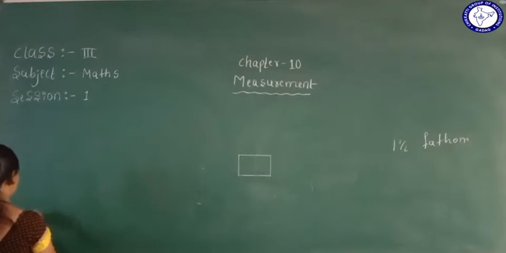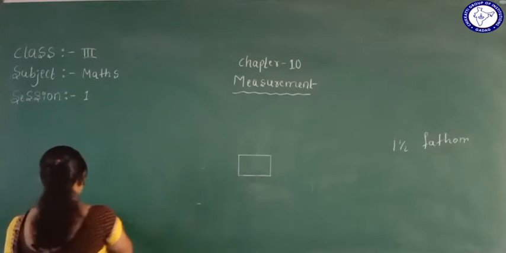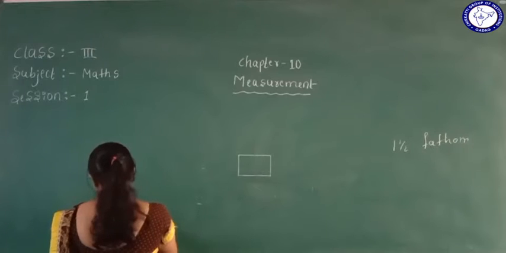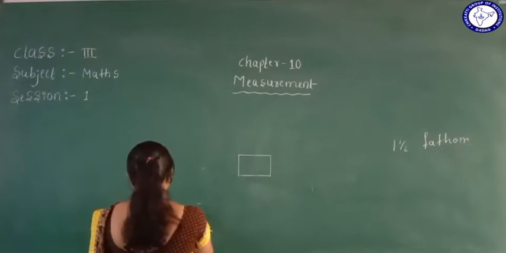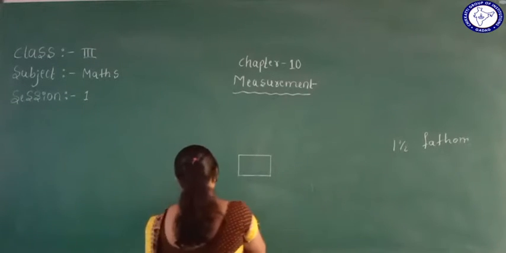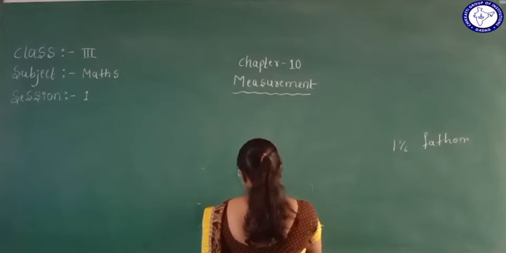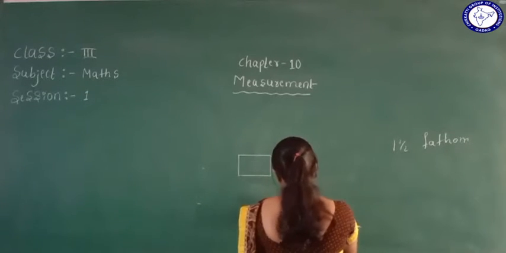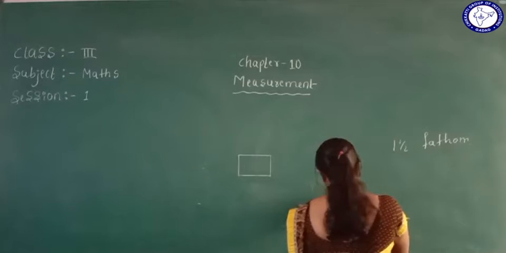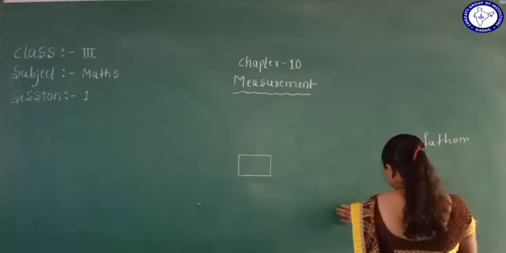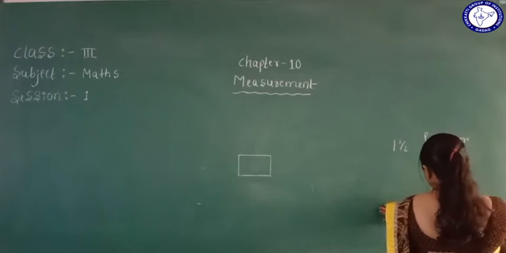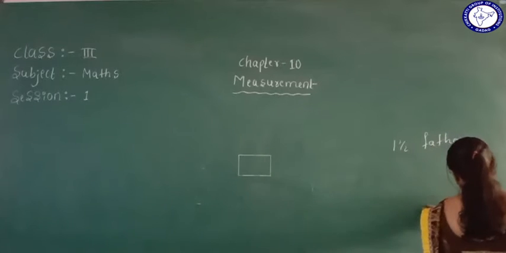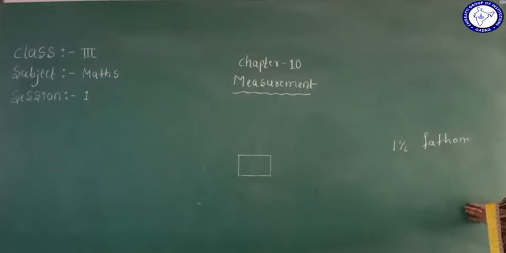From here to here 1, here to here 2, 3, 4, then 5, 6, 7, 8, 9, 10, 11, 12 and 4 fingers.